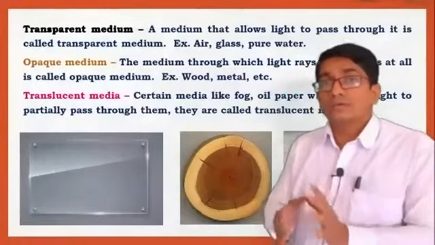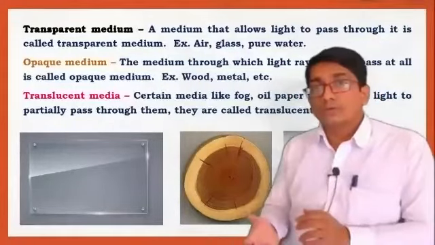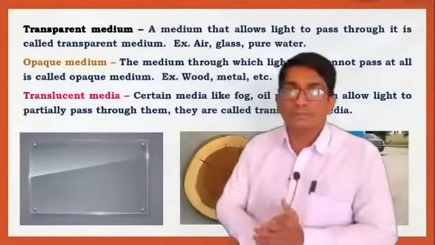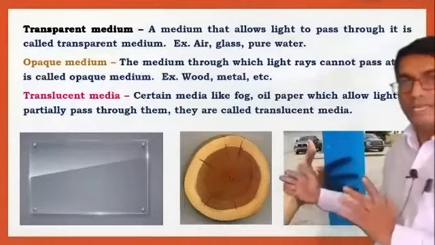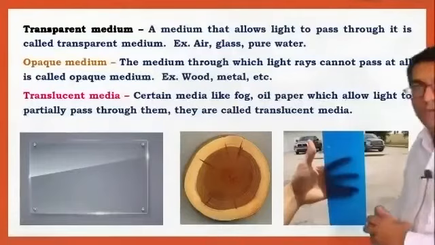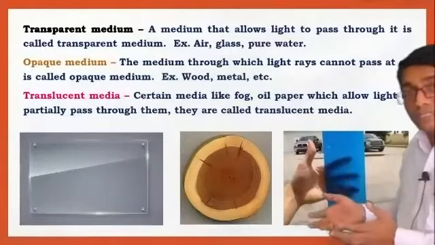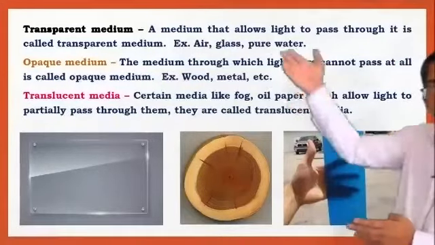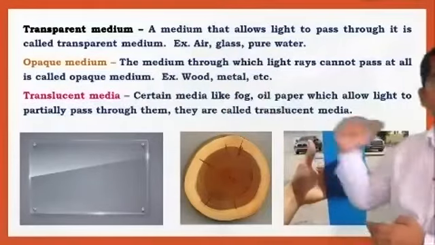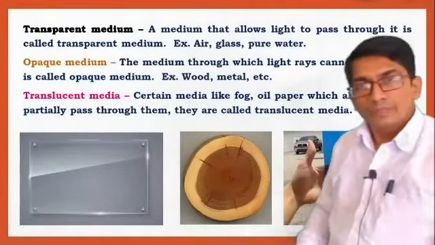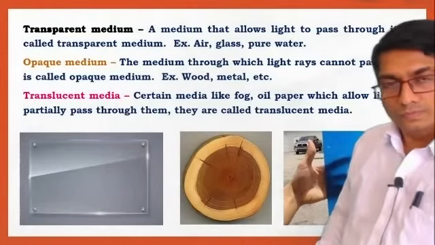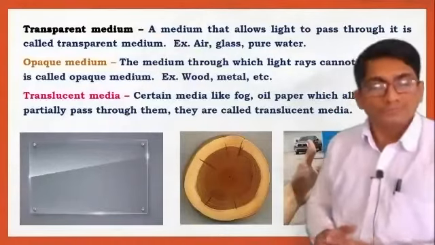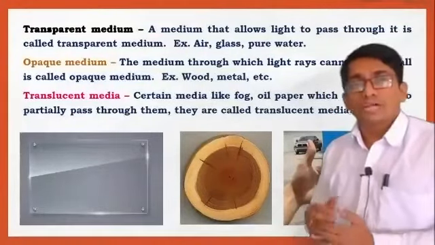A translucent medium is a certain medium like oil paper, butter paper, which allows light to pass partially. Let's see one more example. Colored glass is a translucent medium. Plastic too. There are three types of medium: transparent medium, opaque medium, and translucent medium. Clear? Any doubt here now?